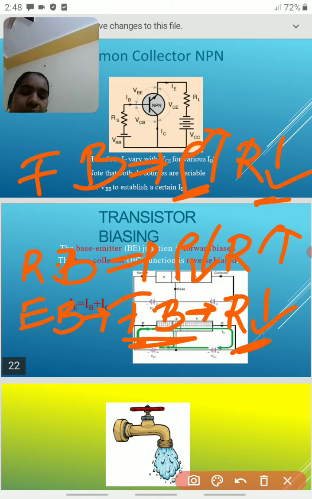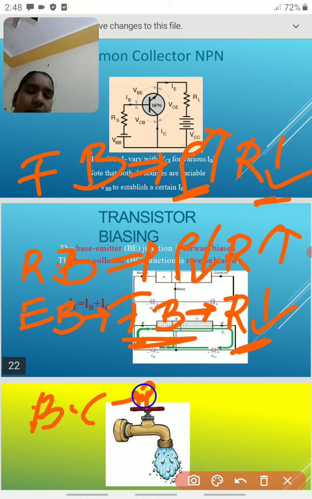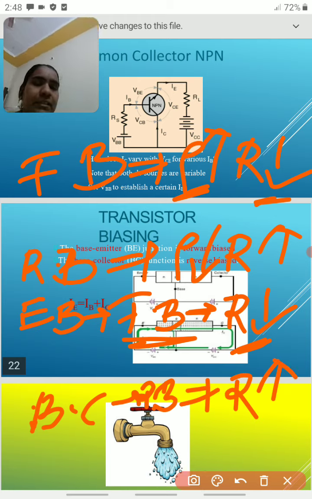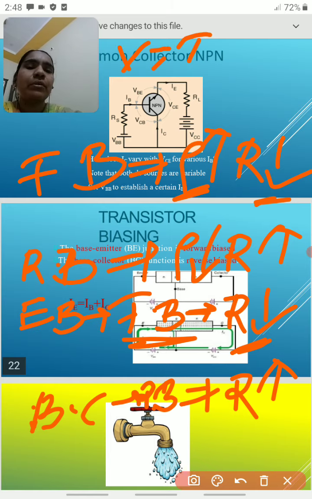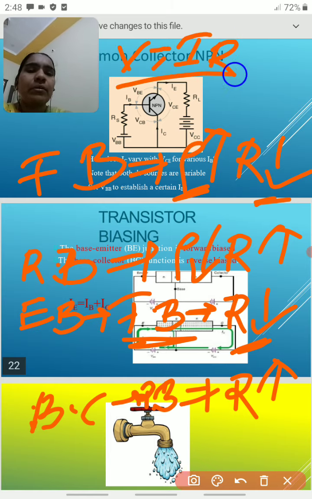Okay, but in the case of reverse bias, so this base and collector junction in reverse bias, RB. In reverse bias we have high resistance. We know the temperature is constant. We know this important formula, V is equal to IR.